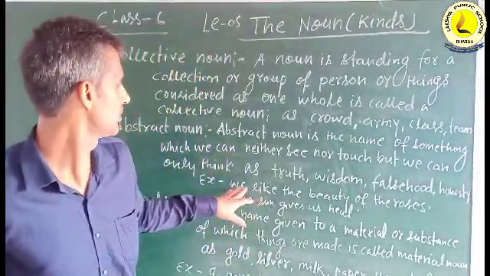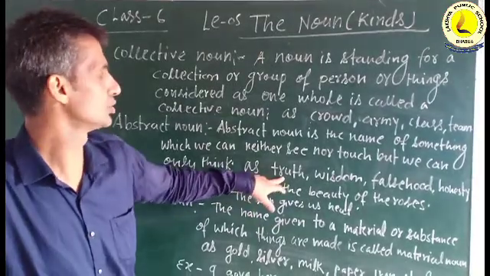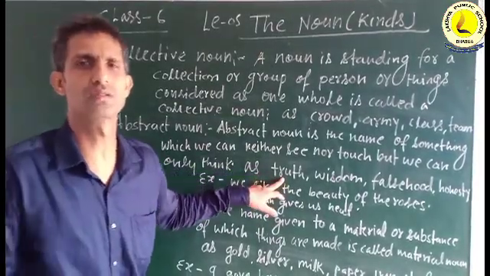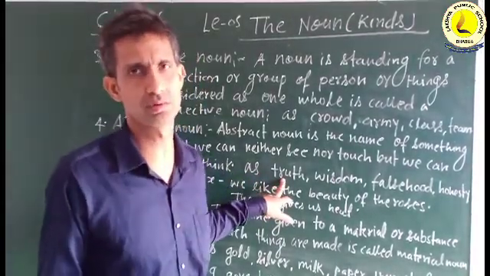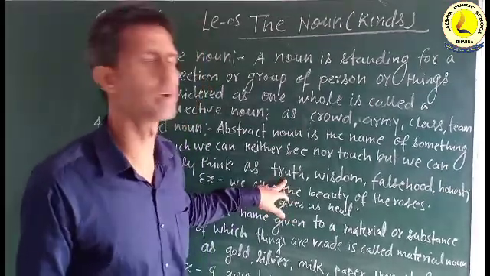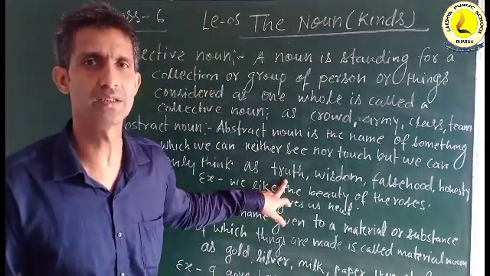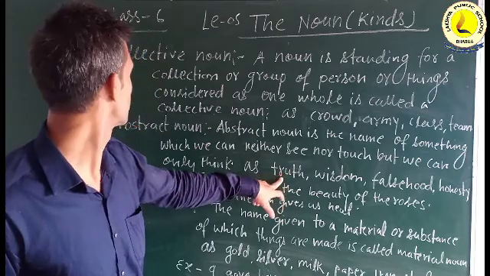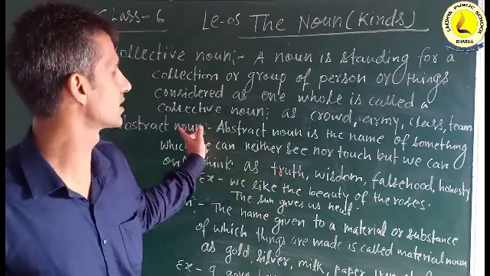So if we see an example, truth. Truth can neither be seen nor touched. It is only felt. Truth is a quality. So truth is an abstract noun.